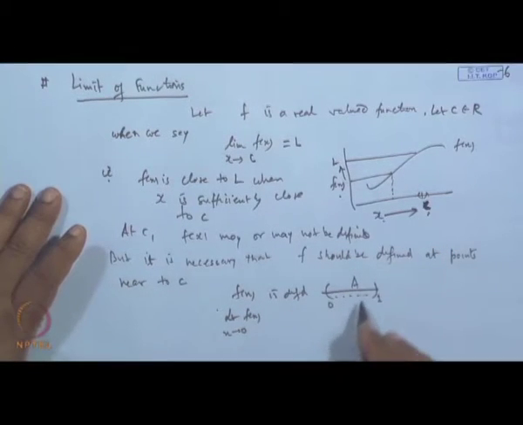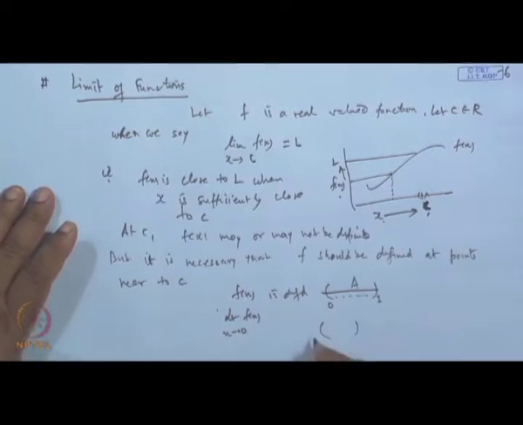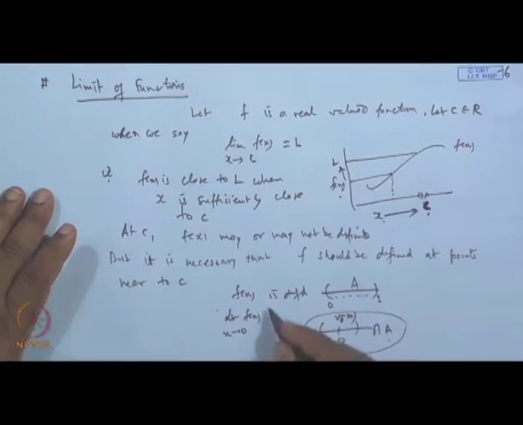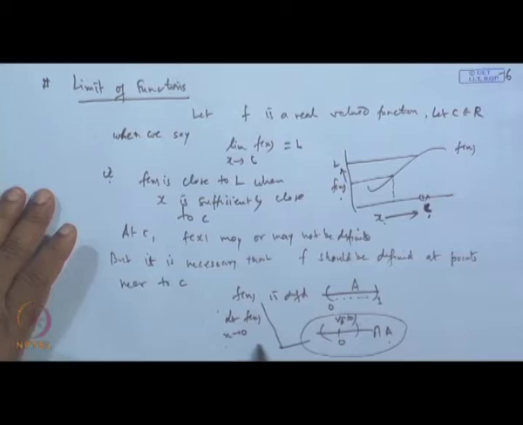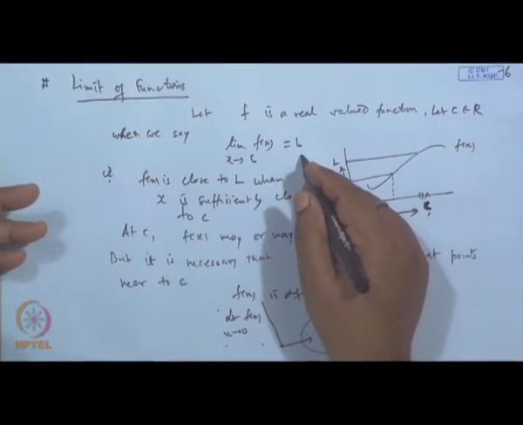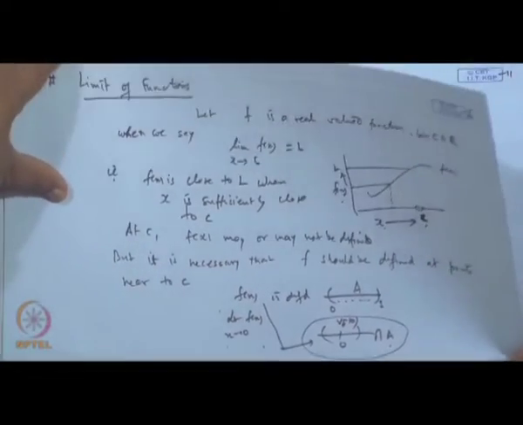What we are interested in is the neighborhood of the point, the neighborhood of 0. We find the neighborhood of 0 with a suitable radius delta and then take the intersection with A. For all the points in this set, consider the functional value at the point and take the limit when x approaches 0. If this limit exists and is equal to L, we will say the limit of the function exists. Okay. So, that is it.